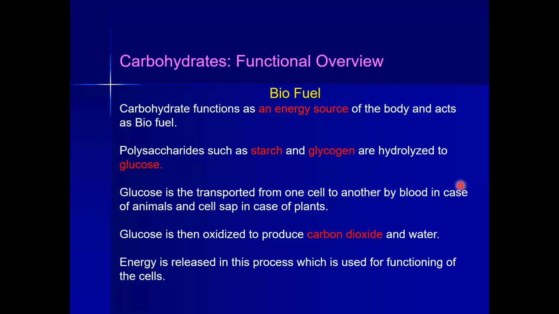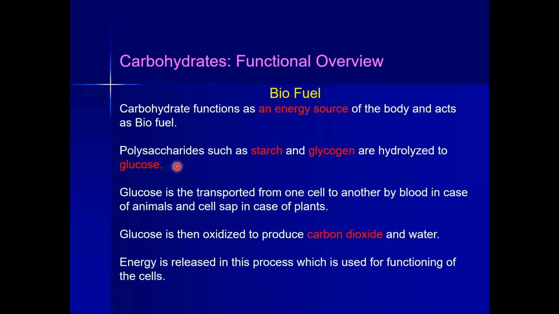So now we are going to discuss the important functions of carbohydrate. Carbohydrates are an important source of energy. In our body, the primary source of energy is carbohydrate. And if we do not have carbohydrate in our body, we use fat as a source of energy.